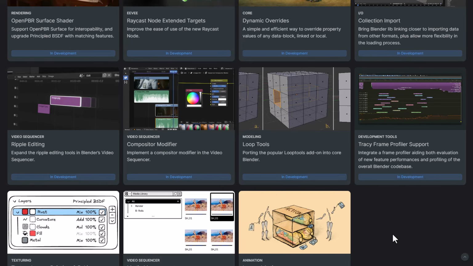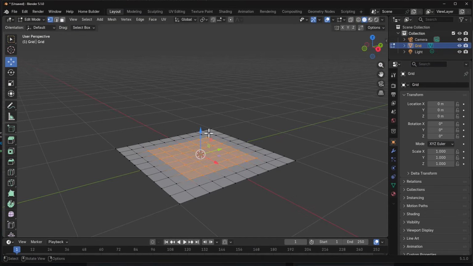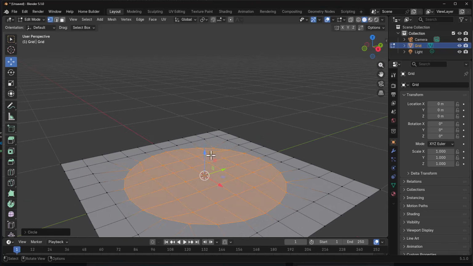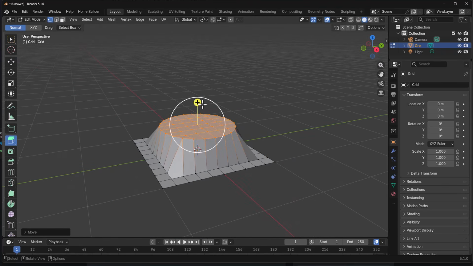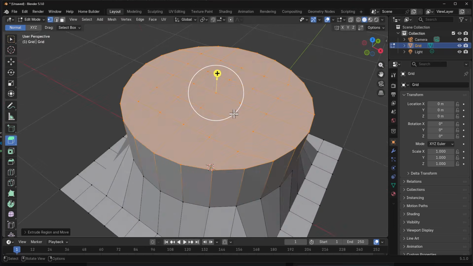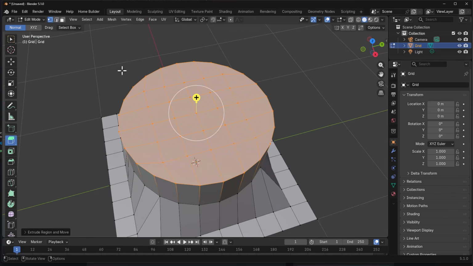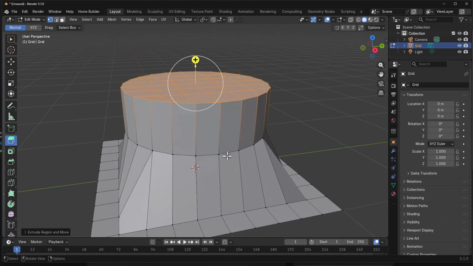And back here within the roadmap of stuff happening in Blender, LoopTools is being ported to Blender. LoopTools originally exists as a standalone add-on, which is basically like an extension that you get to work with, but the idea here is this is going to be ported to Blender and would possibly be part of the modeling tools that we will be getting natively